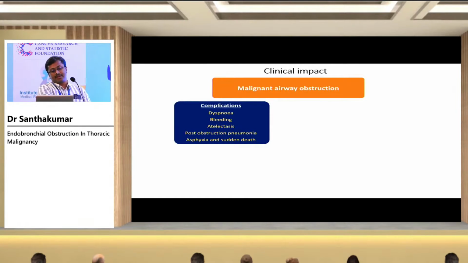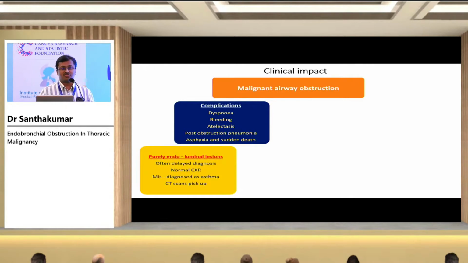So what clinical impact does this have? Whenever a patient has a malignant airway obstruction, the patient can have dyspnea. The dyspnea may be progressive exertional dyspnea, or a sudden onset acute airway compromise, maybe because of a massive bleed from the tumor or sudden obstruction by the tumor itself. It can cause massive bleeding and hemoptysis. They can present with atelectasis. Beyond the point of obstruction, the patient can develop atelectasis of the lung and post-obstruction pneumonia. And sometimes, as I told, because of a massive bleed or the tumor itself, it can cause asphyxia and sudden death.